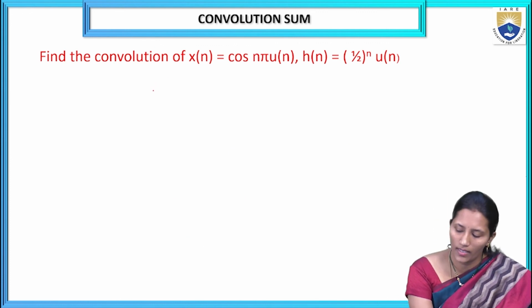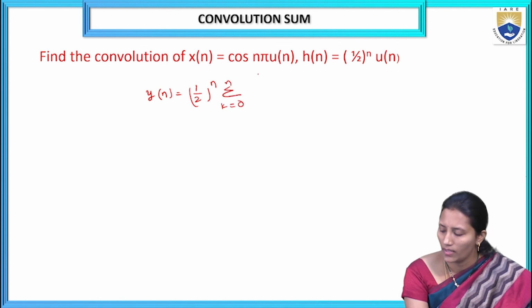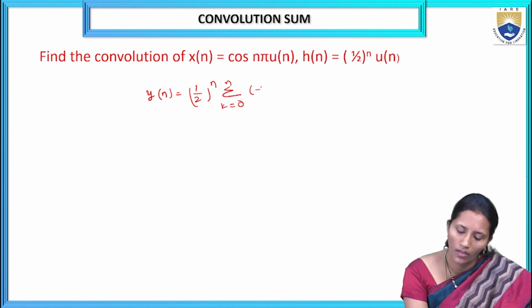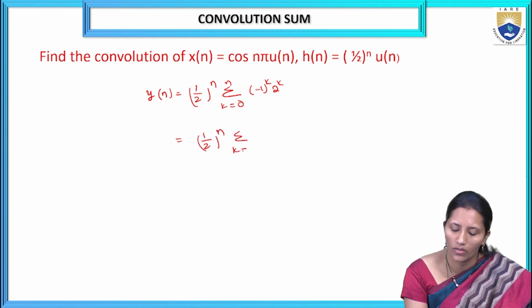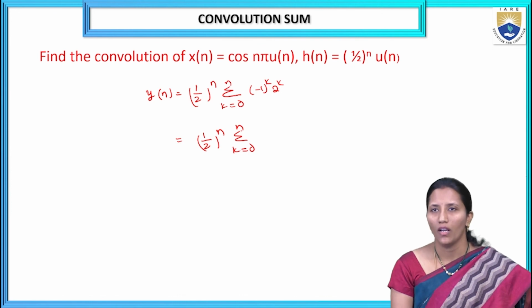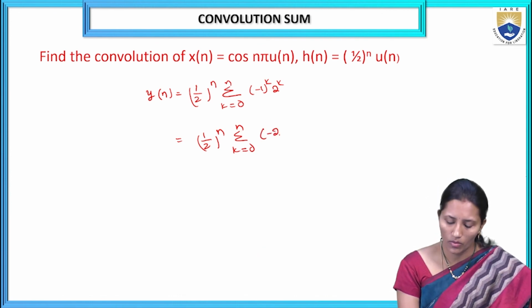This we can write as y of n is equal to (1 by 2)^n and sigma k is equal 0 to n, this we can write as (minus 1)^k into 2^k. So here (1 by 2)^n, sigma k is equal 0 to n, this (minus 1)^k into 2^k, we can write this as (minus 2)^k.